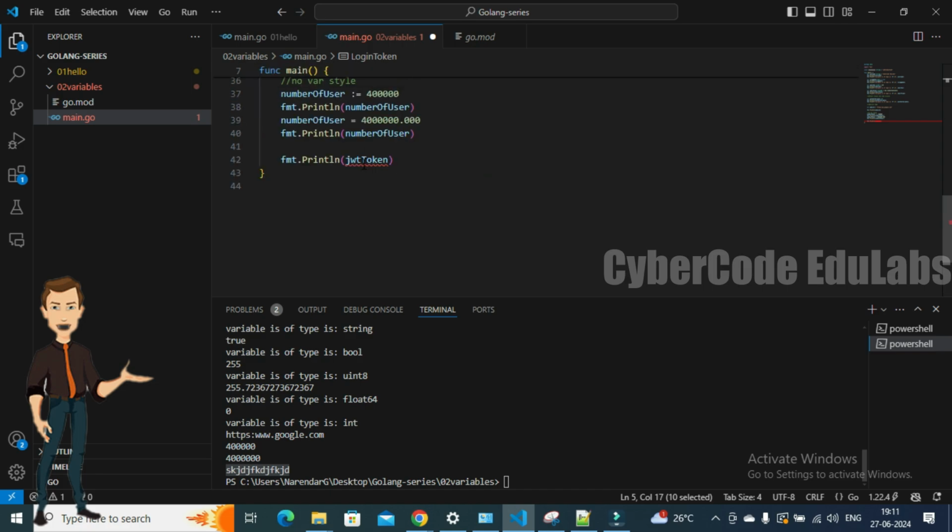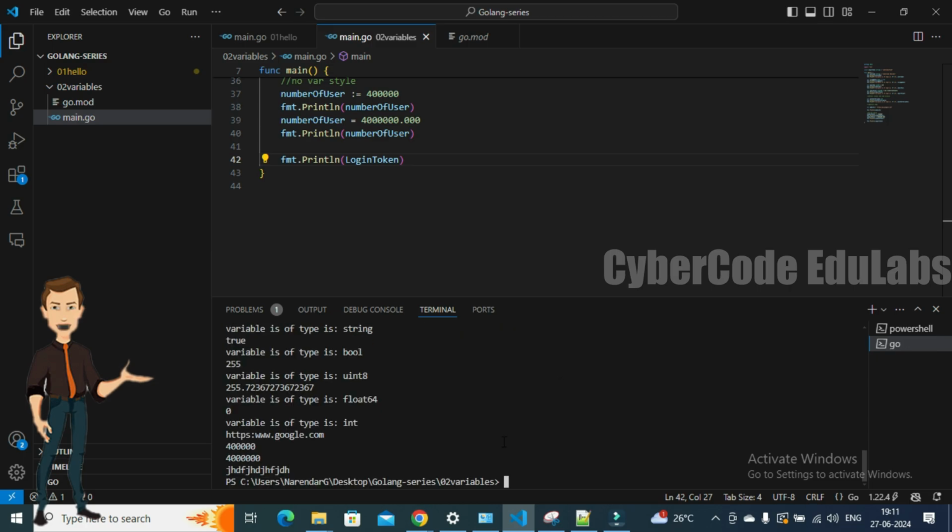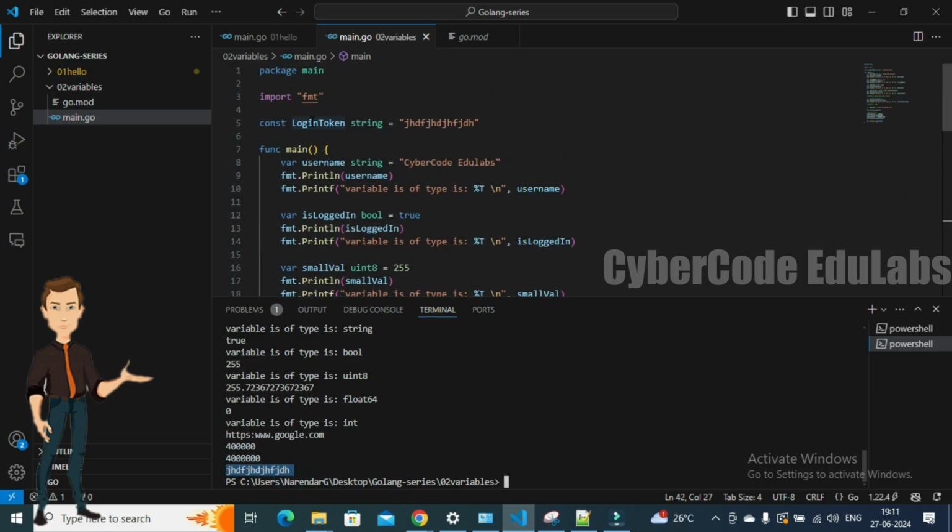Copy and just paste here. Just run it. Obviously it is giving the output as this got public. So you can use it anywhere, in all the files, in other folders also, because this is a public variable.